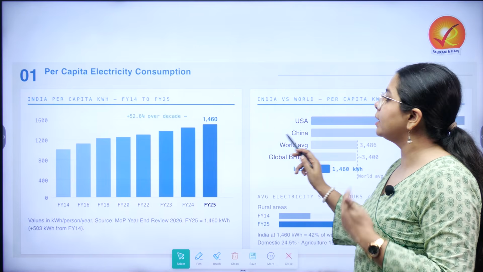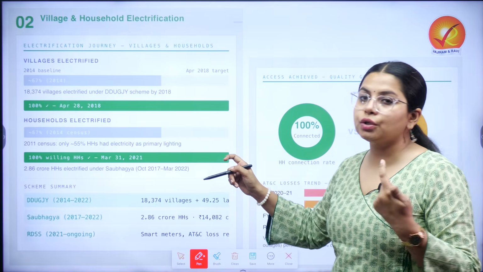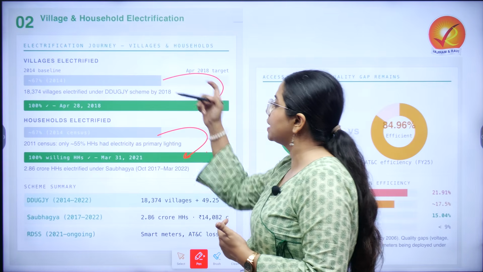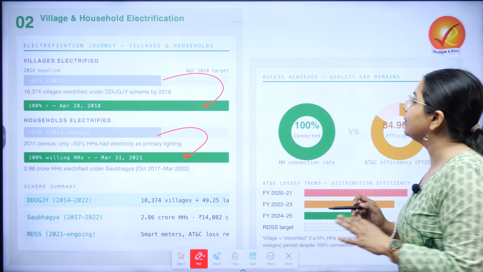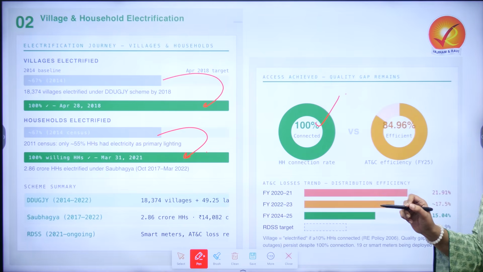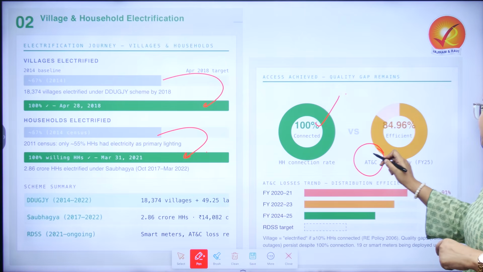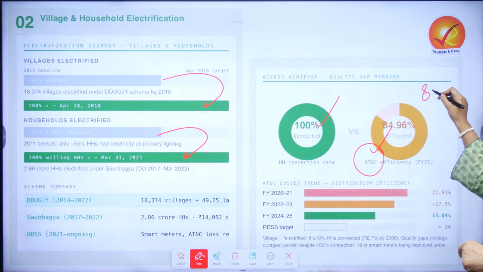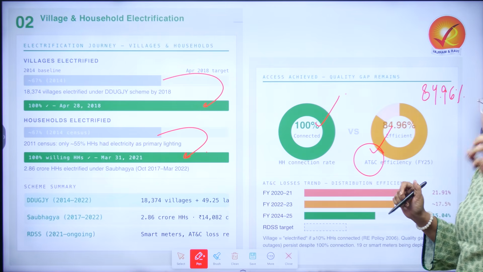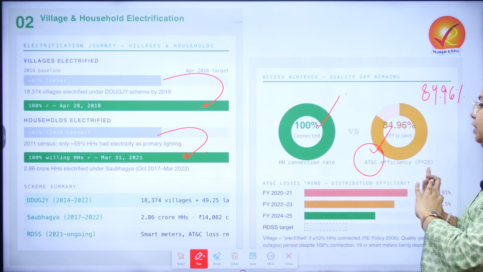Now to understand how better we can represent it, when we are looking at village and household electrification, you can clearly show how it has increased over time using bar graphs as shown. Over time, the access achievement has been 100% for the household connection rate, but when we are talking about AT&C efficiency, that still remains 84.96%. AT&C basically stands for aggregate technical and commercial losses.